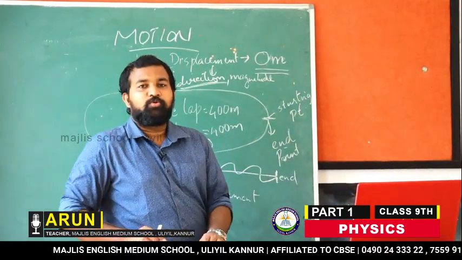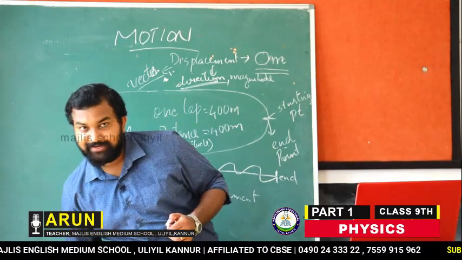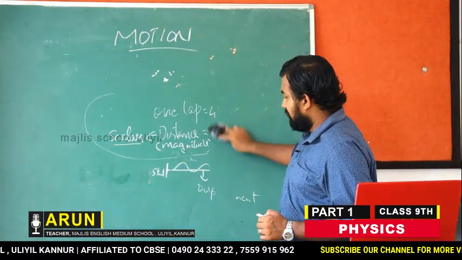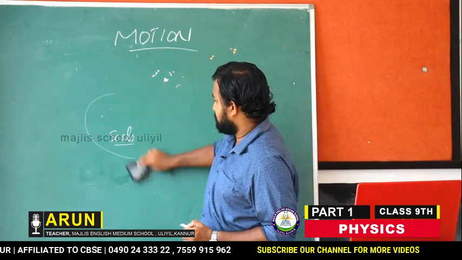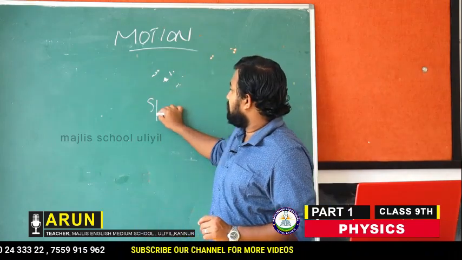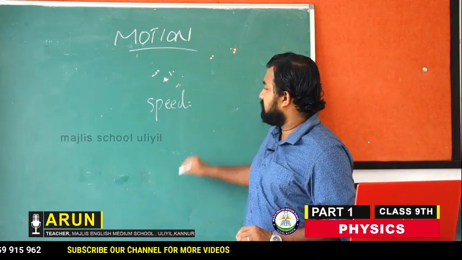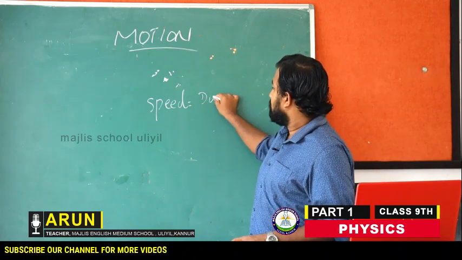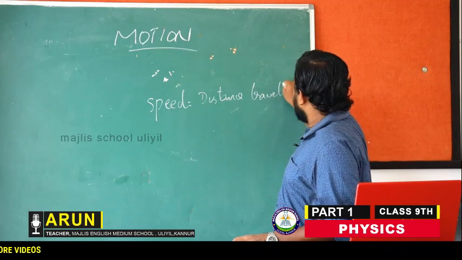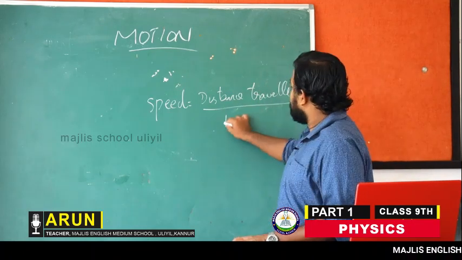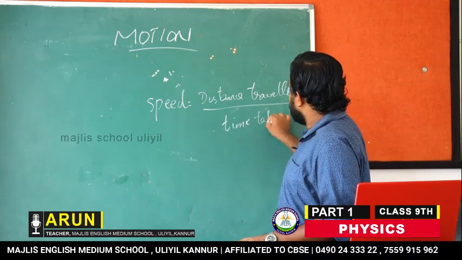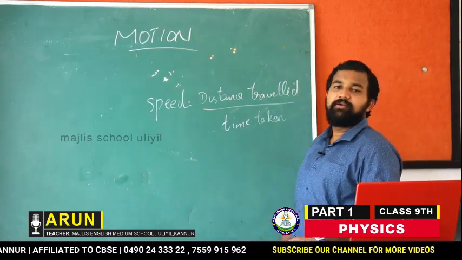Now we are moving on to the next new term, that is speed. The equation for speed etc., you have been studying in your lower classes. What is speed? Just recall the points. Speed is equal to distance travelled by time taken, isn't it? Speed is the distance travelled by time taken.